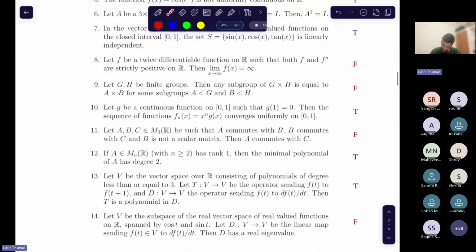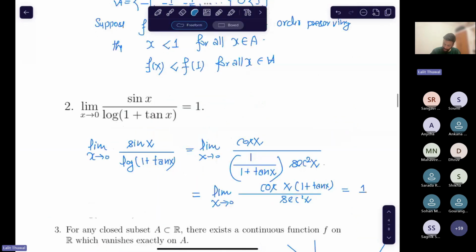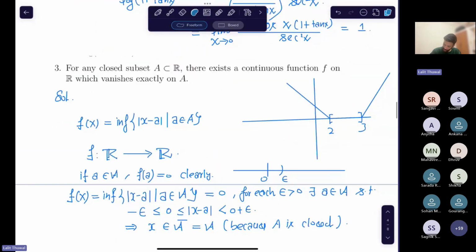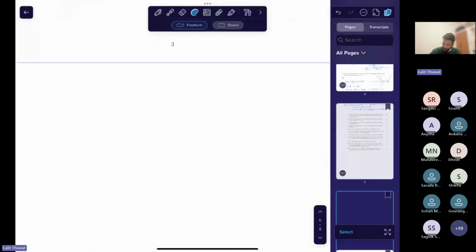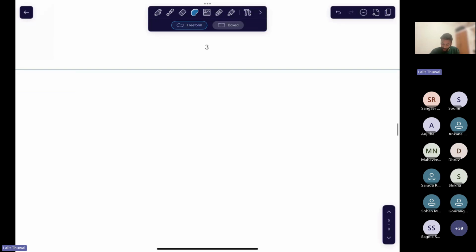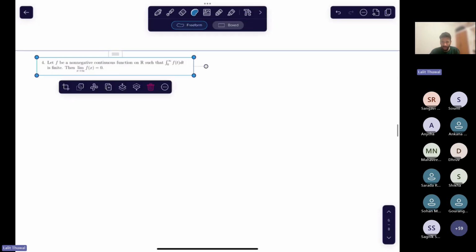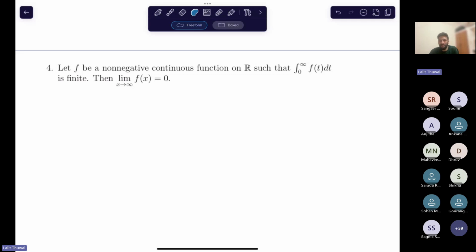What does the next question say? This is a very interesting question, and it involves a very good construction, and you will learn something from here. Whenever you solve a TIFR exam, you learn a lot of things. In CSIR NET you will see such kinds of problems, and the construction here will help you to solve problems from CSIR NET also, because I have seen questions like this in CSIR NET also. There is a question in the 2023 exam which is the same as this, in Part C.